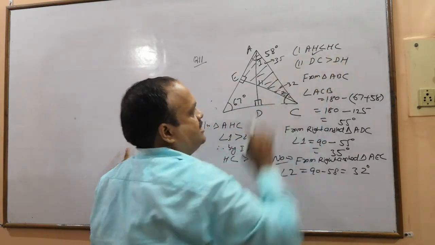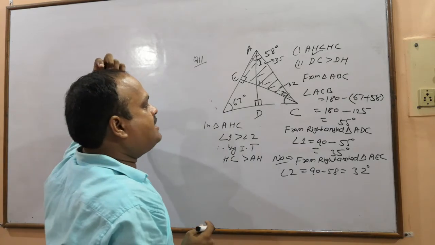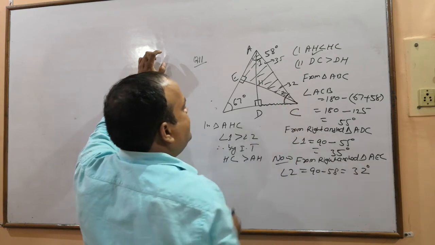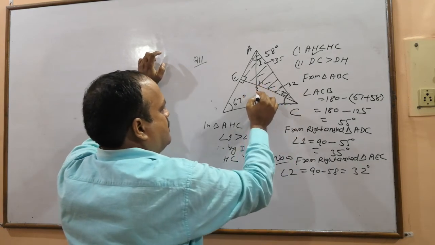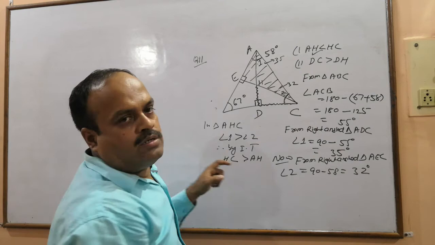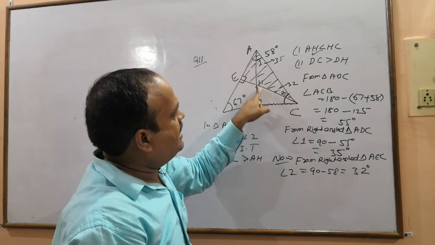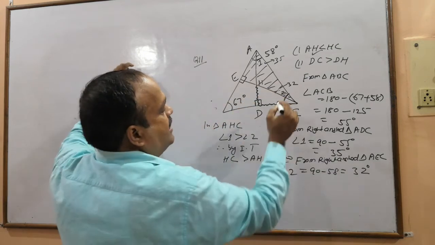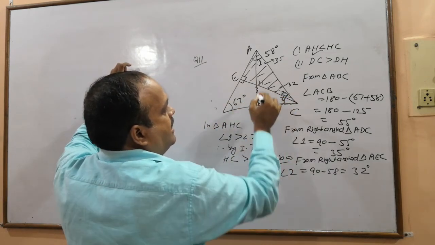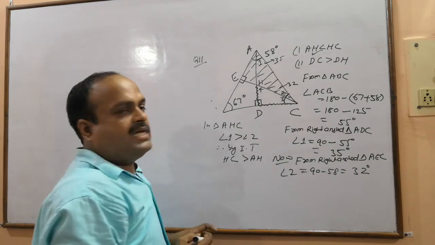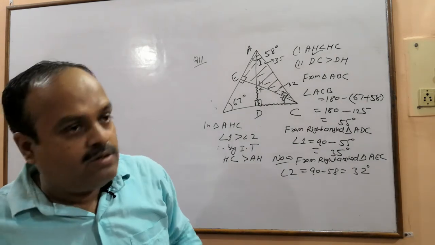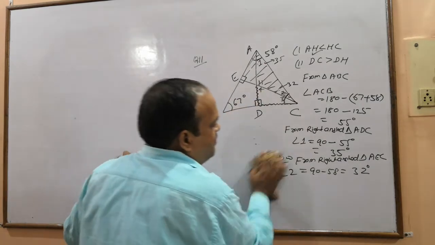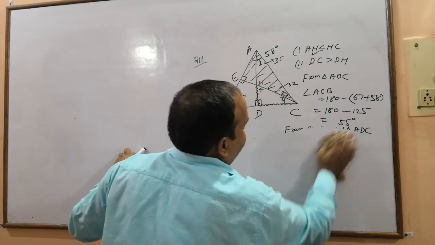Now DC, DH, इसको भी ट्रायंगल में देखिए, where is DC, this one is DC, and DH this one. तो इसमें भी ये और ये एंगल निकालना पड़ेगा, DC के सामने ये, DH के सामने ये. So I write here 3 and here 4. ठीक, अब देखिएगा इसको भी हम लोग, we will calculate the values of 3 and 4. Very simple, don't worry.